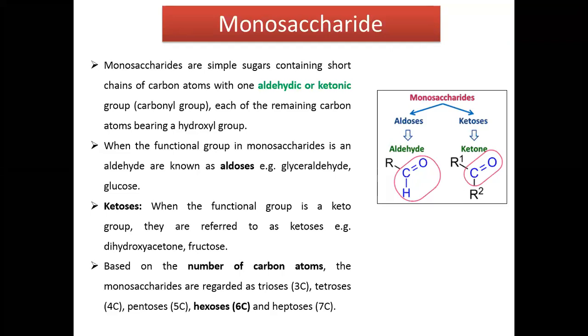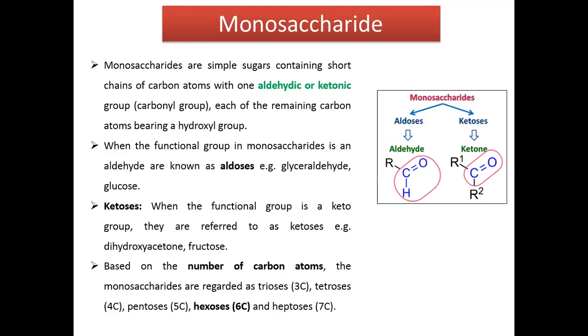Ketoses are the monosaccharides having a ketonic group, meaning C double bond O should be there. So we can classify them on the basis of functional group as aldose and ketose.